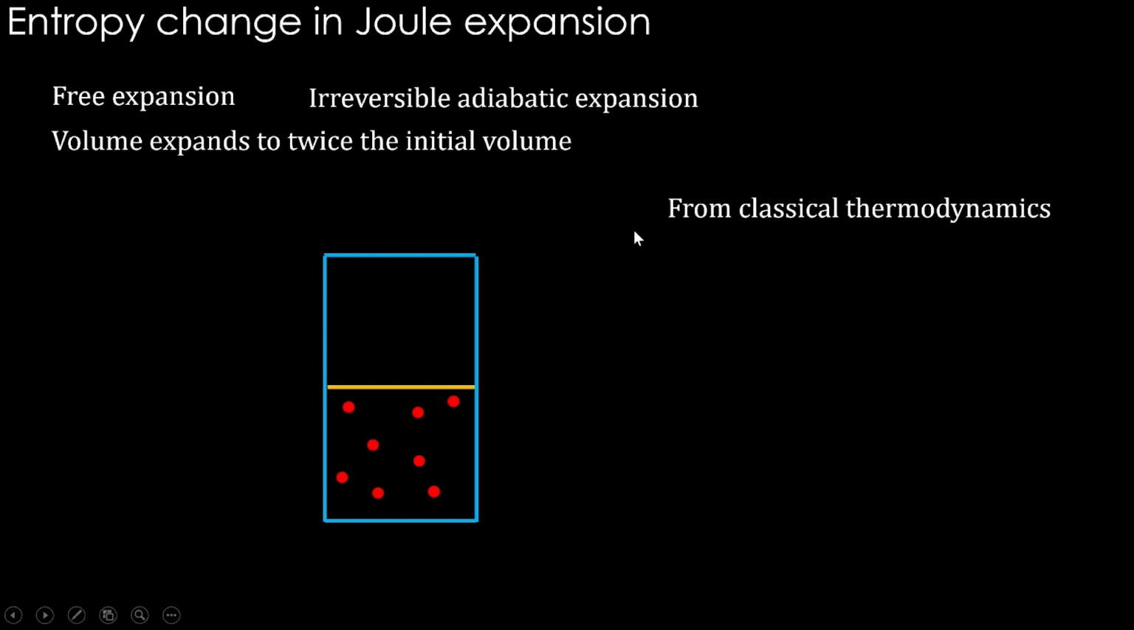So this is what we saw in classical thermodynamics. There is a free expansion, an irreversible adiabatic expansion, and the volume expands to twice the initial volume. That's the case of Joule expansion. And from classical thermodynamics, we obtained that the entropy change in this process is totally the entropy produced, because there is no heat exchange, and delta S came out to be R natural log of 2.